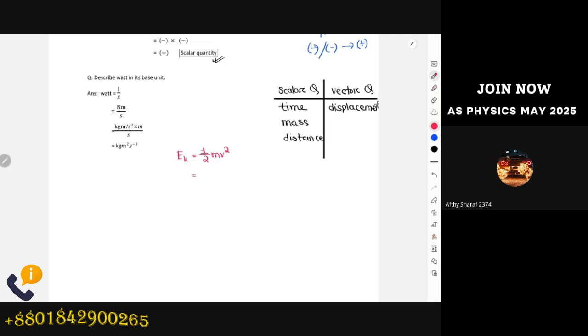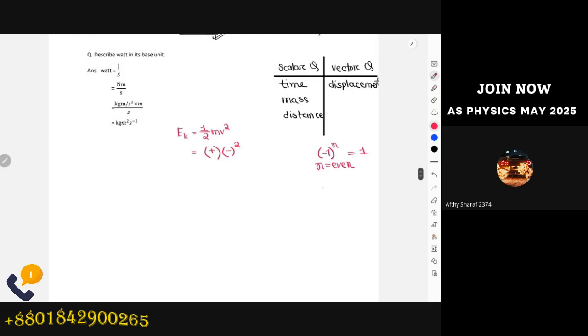I'll just start focusing on mass and velocity square because those are the quantities involved in the calculation for kinetic energy. For mass, you have a plus sign because that is a scalar quantity, and for the vector, you have a minus sign, squared. Always remember, this is a tip for maths. For a negative sign, if you have an even power, the final answer will be positive. That means for (-1)^n, where n is even, the final answer will be +1.